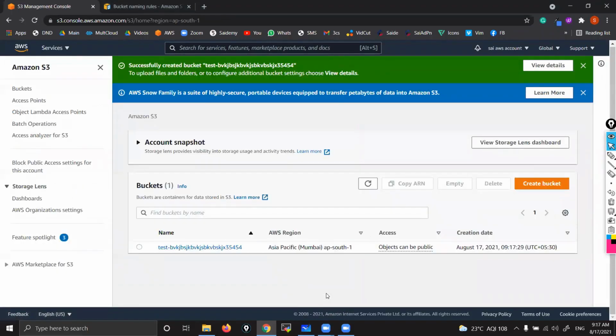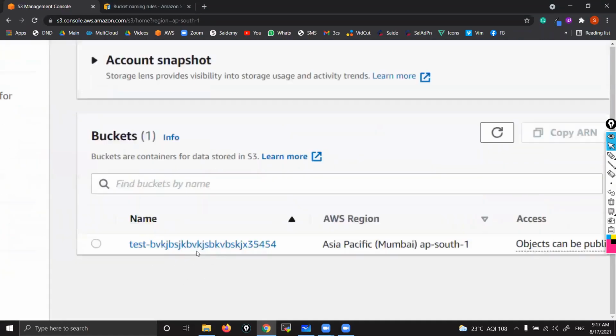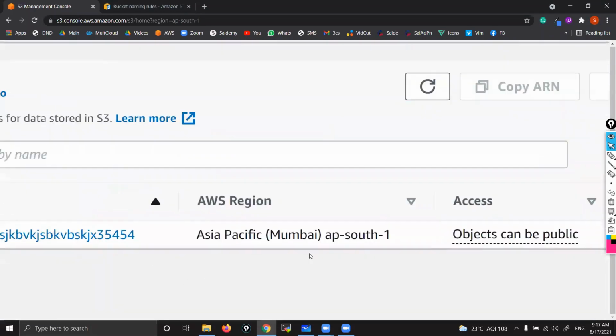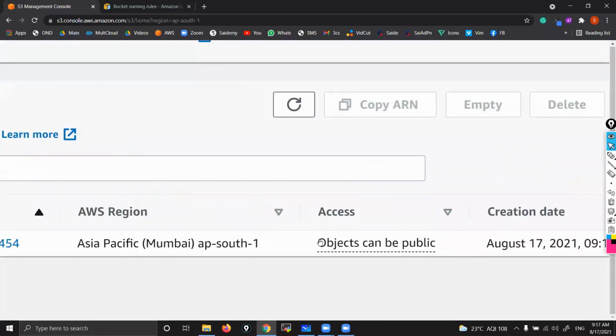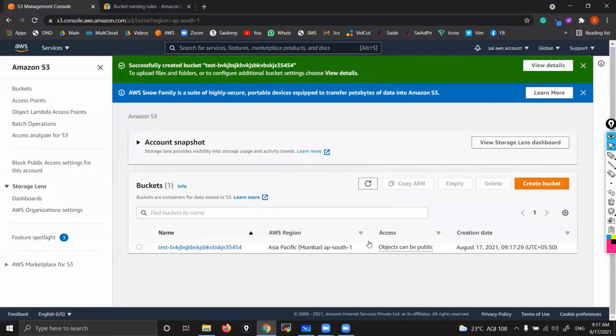That's it. Successfully, I have created one bucket. This is the name of the bucket and this is the region in which I have created it. And right now the bucket is public. You can see objects can be public.